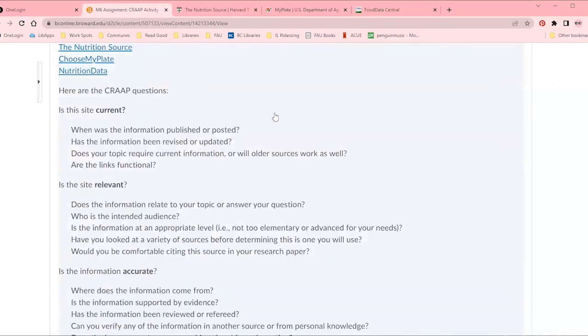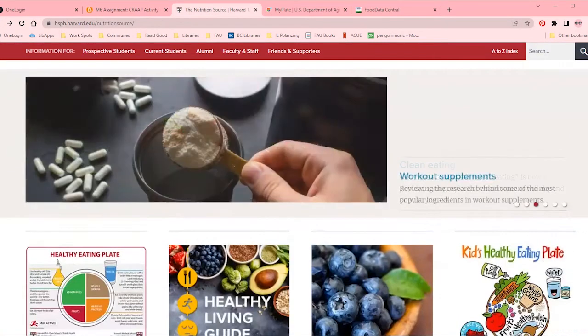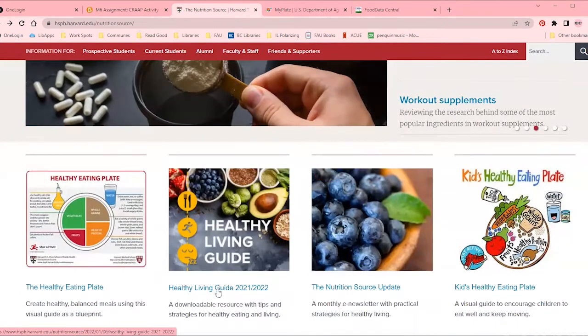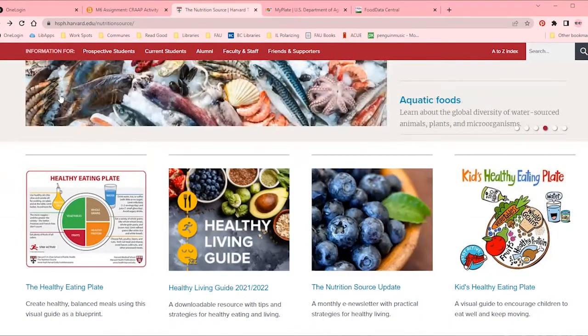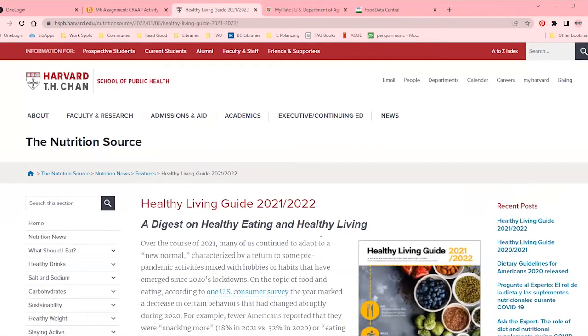Is this site relevant? The reality is that if I'm writing a paper on nutrition, this may be a very relevant source. Why? Because the sources within this larger resource seem to be about nutrition, right? So while your student may use this source, well, this resource, this overall website as their source, any number of these can give me relevant information about healthy living and nutrition.